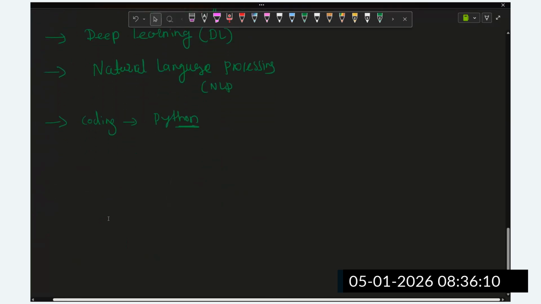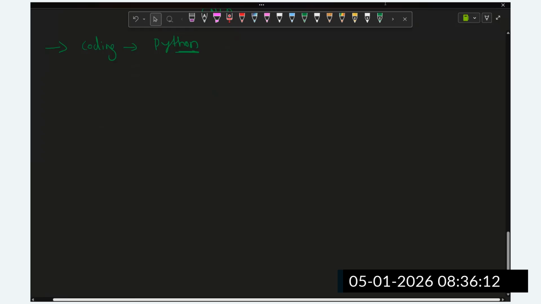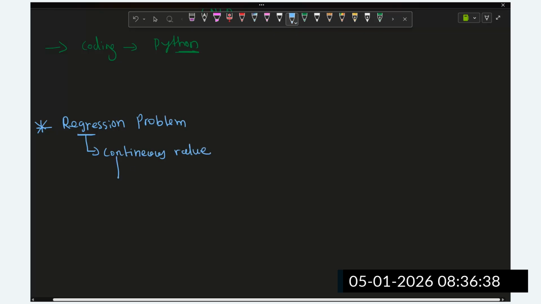Now we can see some of the problems we have in the industry. Let's suppose we have to do house price prediction. Some of the problems are regression problems. What is a regression problem? Regression is nothing but finding a continuous value. What is a continuous value? Let's suppose I want to find the house price predictions.